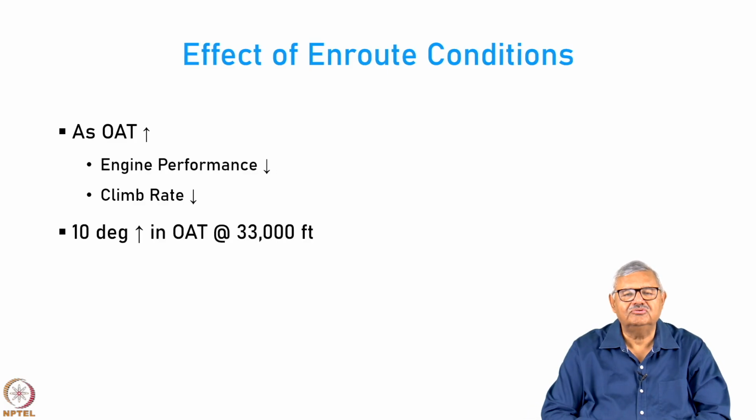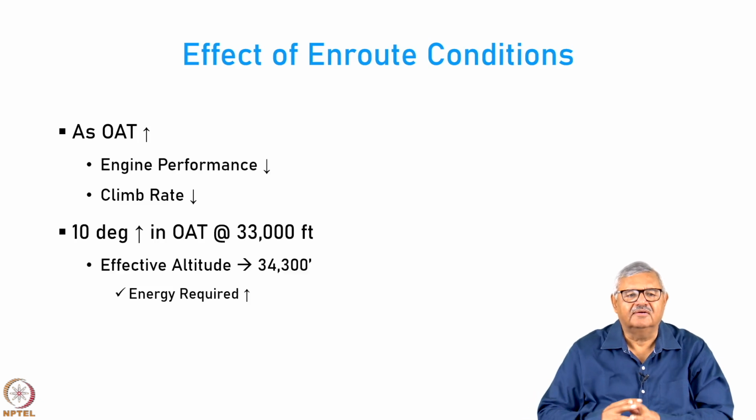Now, to give you an idea, suppose the outside air temperature goes up by 10 degrees at the cruising altitude of 33,000 feet. The effective altitude is going to become 34,300 feet. This is calculated based on at what altitude will the temperature be higher. And effectively you require more energy.